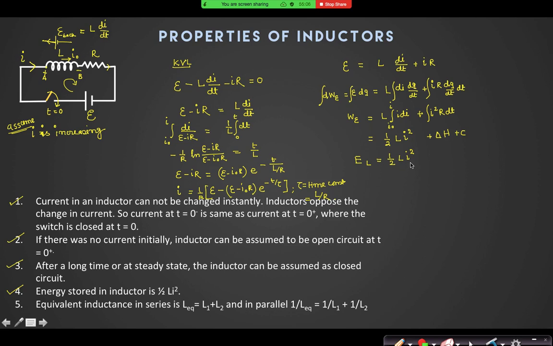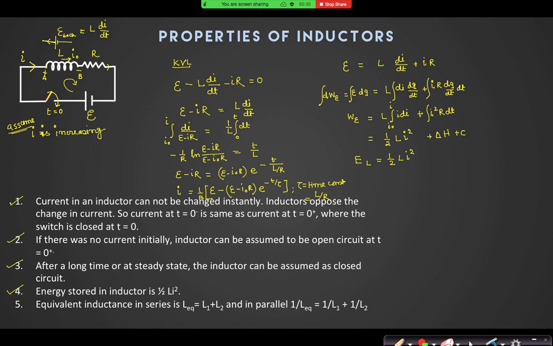When you stretch the spring by x, the potential energy is half kx square. Suppose initially the spring was elongated by x and then you elongate by 2x. So what is the change in potential energy? Half k (2x) square minus half kx square, right? So this is half kx square, equivalent to half kx square.